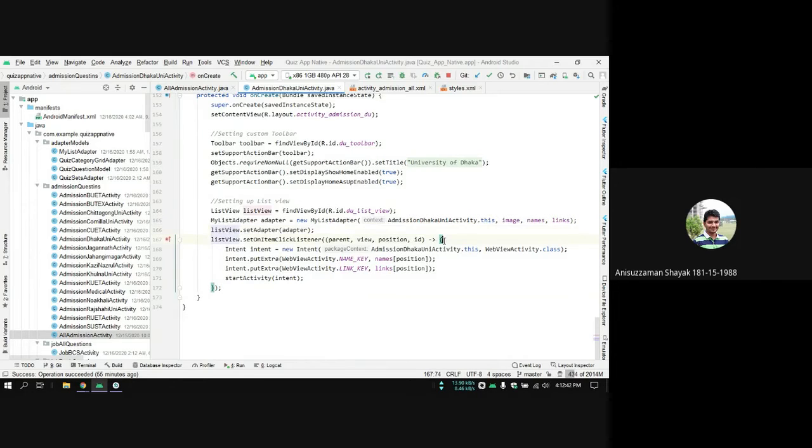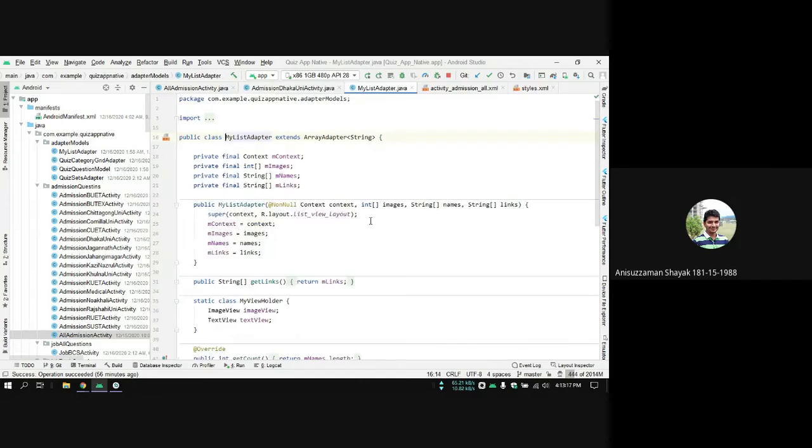If I click one of these list items, I have set an on-click listener. Inside this on-click listener, I have created the intent. This intent will pass the name and the link from each of the lists according to the position, and then pass it to the web view activity. The web view activity then uses the link to show the PDF file. Now let's look at the adapter and how I implemented this. This adapter takes in the context, images, names, and links.